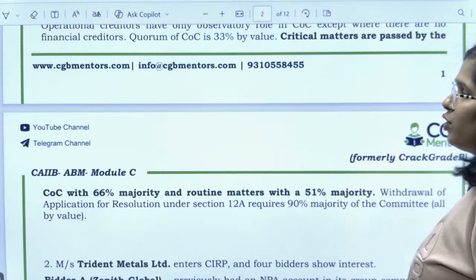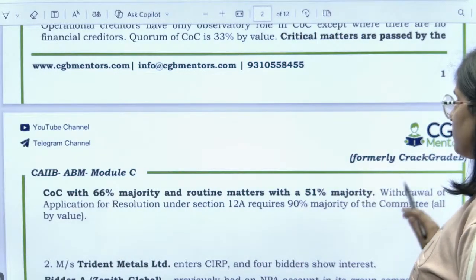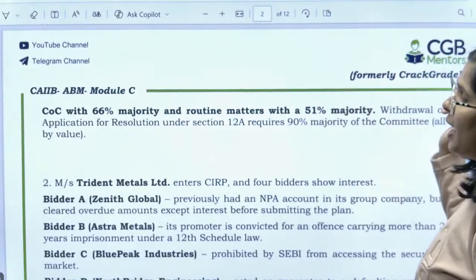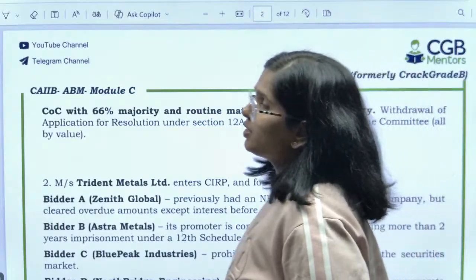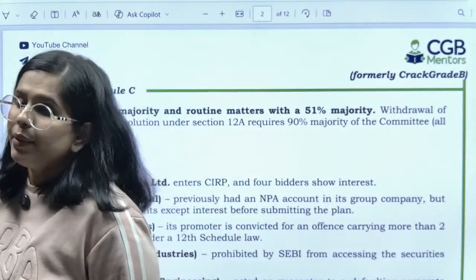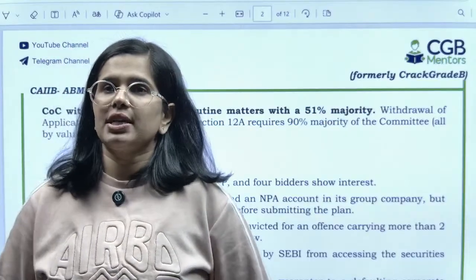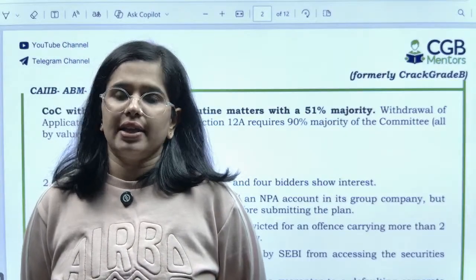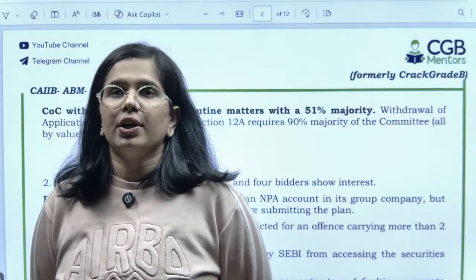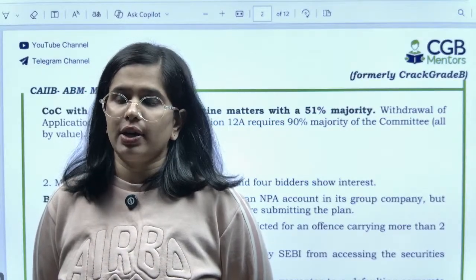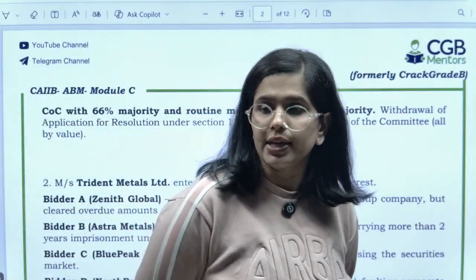So yes, critical matters need to be passed by the committee of creditors with 66% majority and routine matters with 51% of majority. If you want to withdraw the application for resolution, then at least 90% of the creditors have to say yes, because these are the people who have to receive the money. ठीक है, उन्हीं को तो पैसा चाहिए होगा. So if they say that okay fine, you can take back the resolution application, then in that particular case 90% of the majority is needed. कितनी majority चाहिए होगी? 90% majority हमको चाहिए होगी.